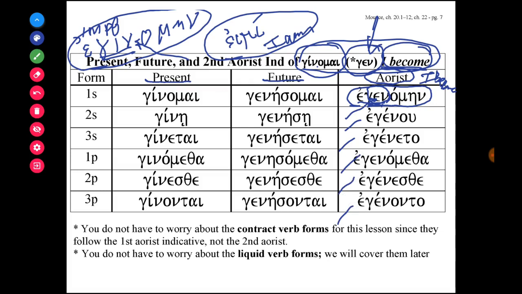So please memorize this as part of your vocabulary. The present, the future, the aorist forms for ginomai, and be able to also distinguish the aorist form from the imperfect form, which looks exactly the same, except the imperfect uses the lexical stem and the aorist uses the verbal root. And that concludes our module and chapter 22.